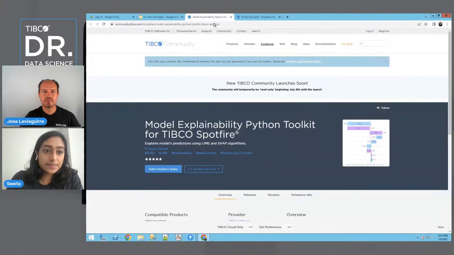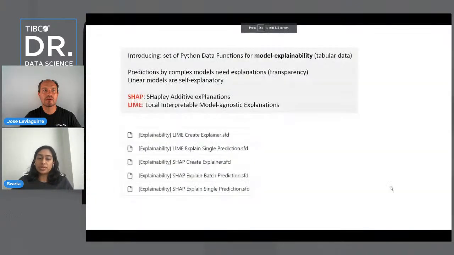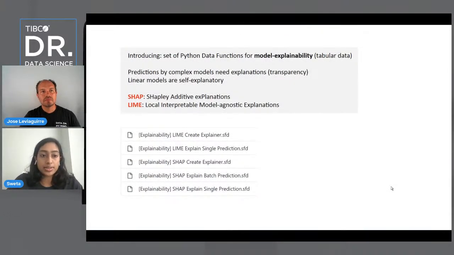Yes, so actually, you can go ahead to our TIBCO community, and on our data functions page, or via this link right here, you can find our model explainability Python toolkit for TIBCO Spotfire. And this is the exact toolkit that I'll be demoing right after. So that's where you can actually find the template. And let's go through a quick overview of what exactly LIME and SHAP are.